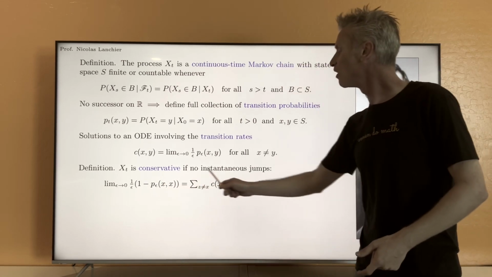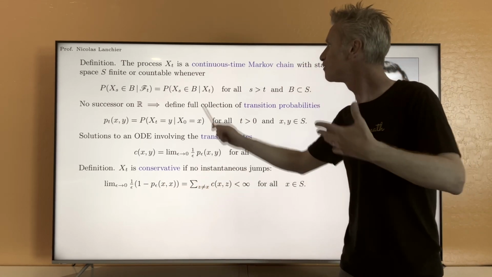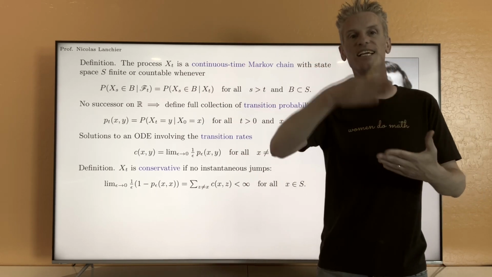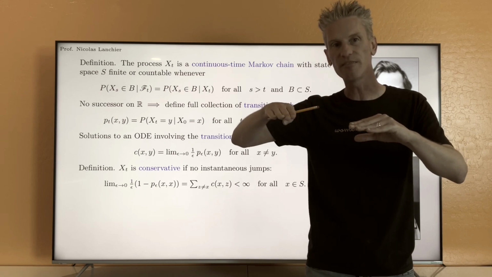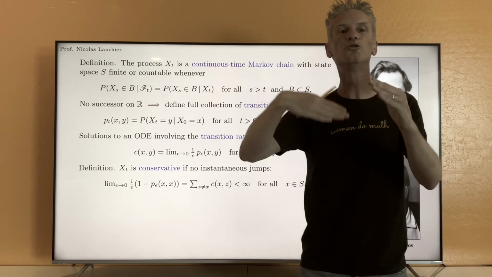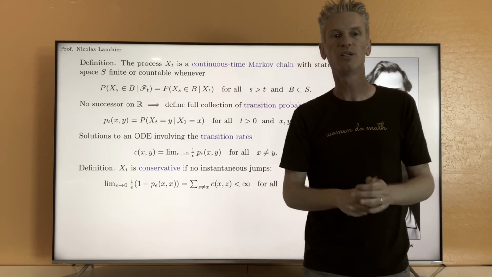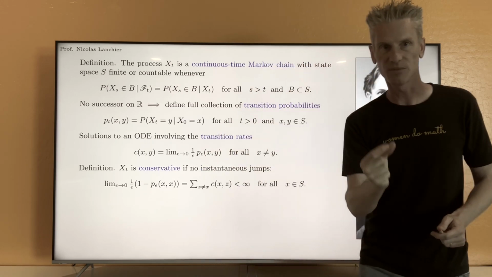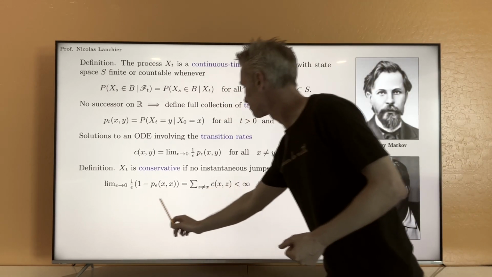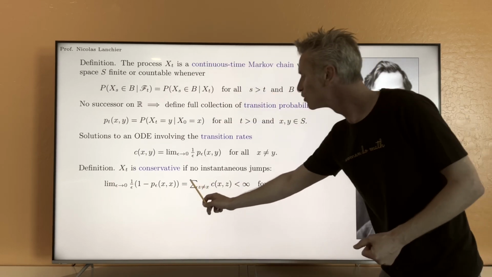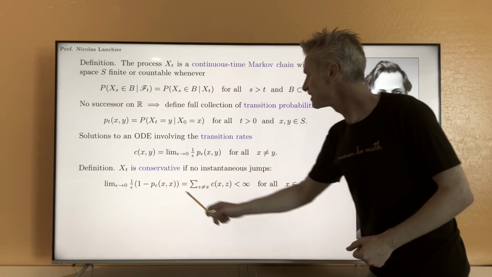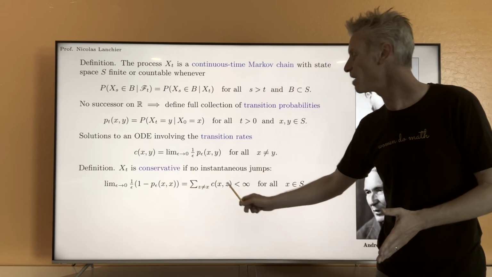That is just to impose for the process no instantaneous jump. And so each time the process visits a state, it's going to stay there a little bit, at least a very short time, before it can jump again. You do not have infinitely many jumps in a very, very short time interval. So that's the assumption. Notice that this limit here is also equal to the sum of the Cxz, where Cxz is the rate at which we jump from x to z.